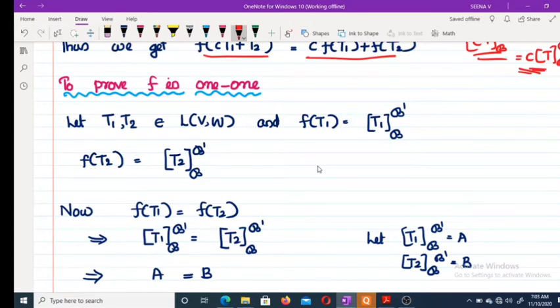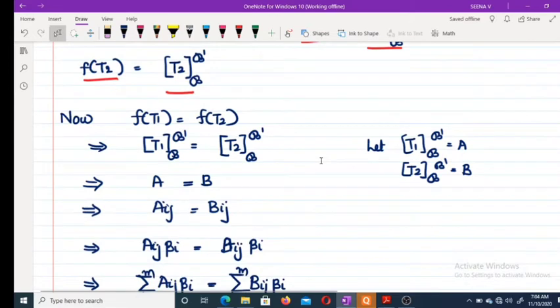Let T1 and T2 belong to L(V,W), then f of T1 is equal to this one, f of T2 is equal to this one. So this one is a matrix, so we can't directly say T1 equal to T2.